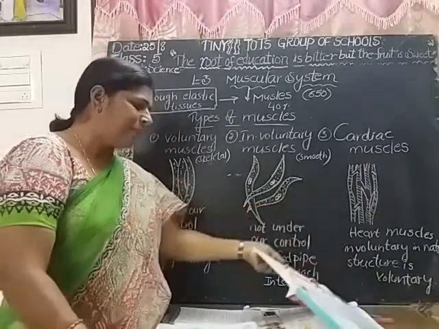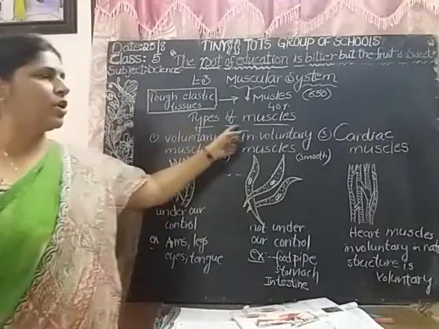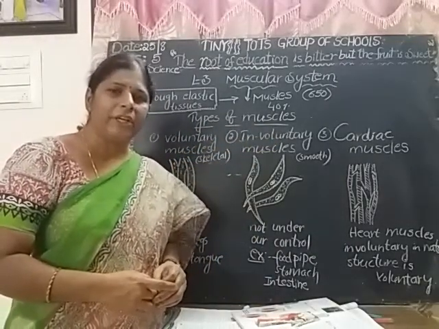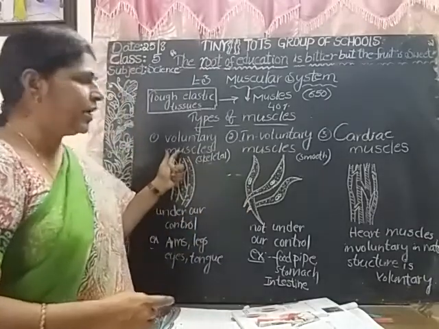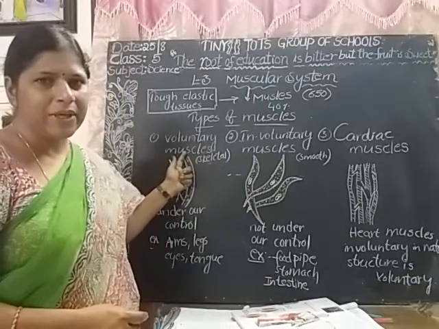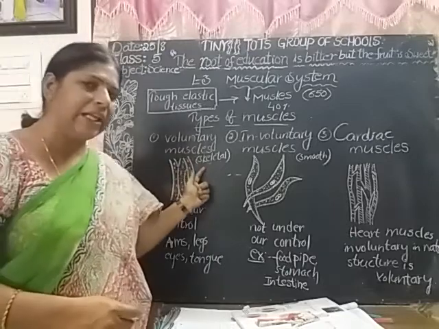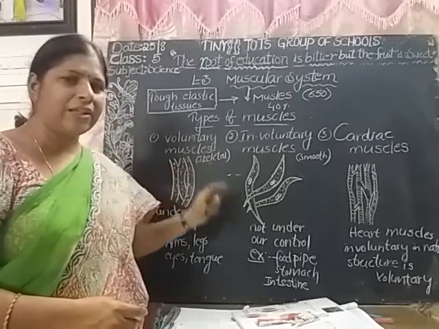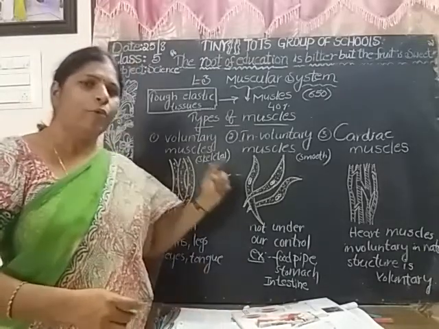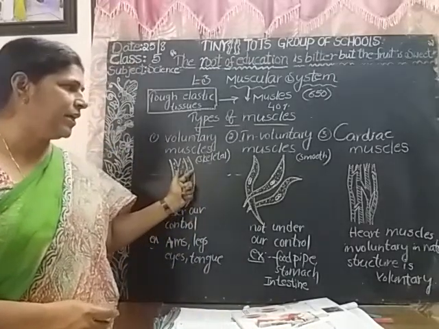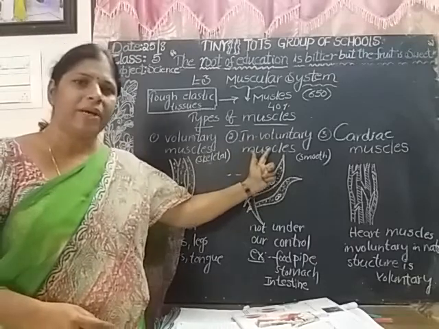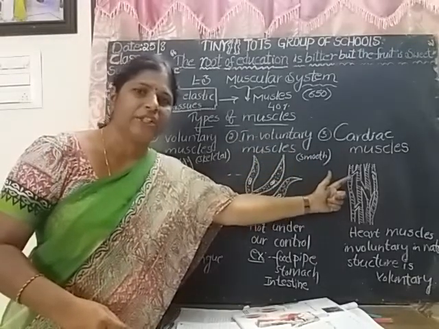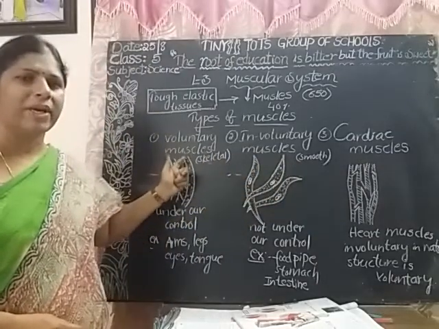There are three types of muscles: voluntary muscles, or skeletal muscles, or striated muscles; and involuntary muscles, which are smooth muscles and cardiac muscles. These are the three types of muscles.